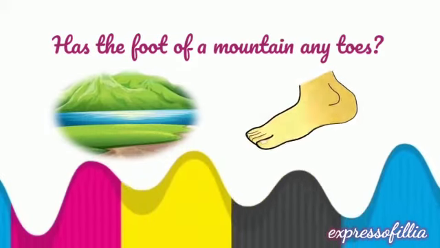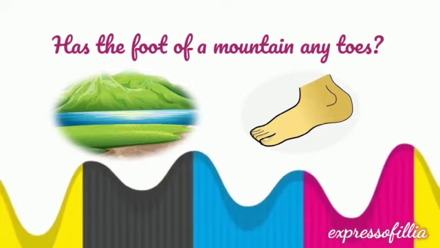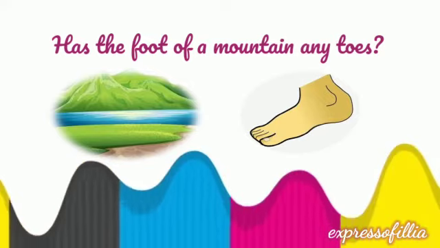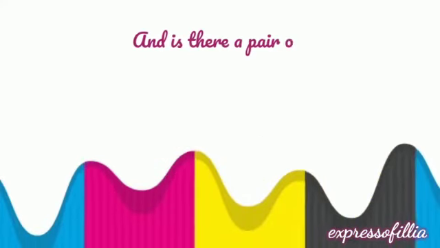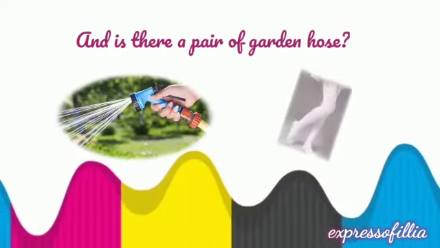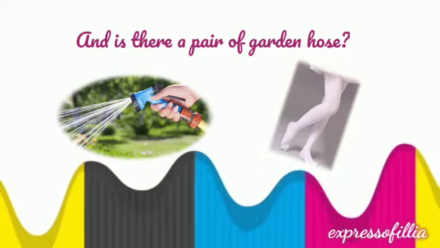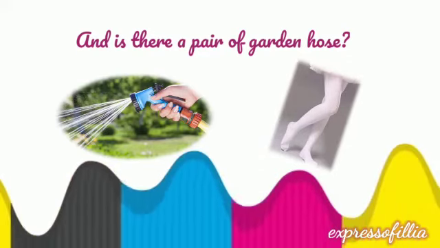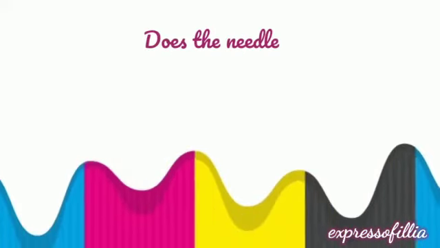Has the foot of a mountain any toe? So here it is questioning whether the mountain foot has any toes on it, because a human foot does have a toe. And is there a pair of garden hose? As we all know, hose is a piece of stocking that we wear. So it is compared to the garden pipe. Does it have a hose on it?